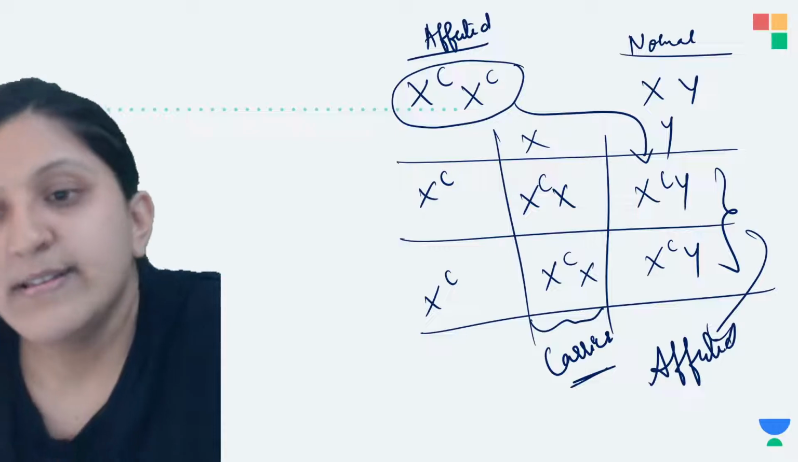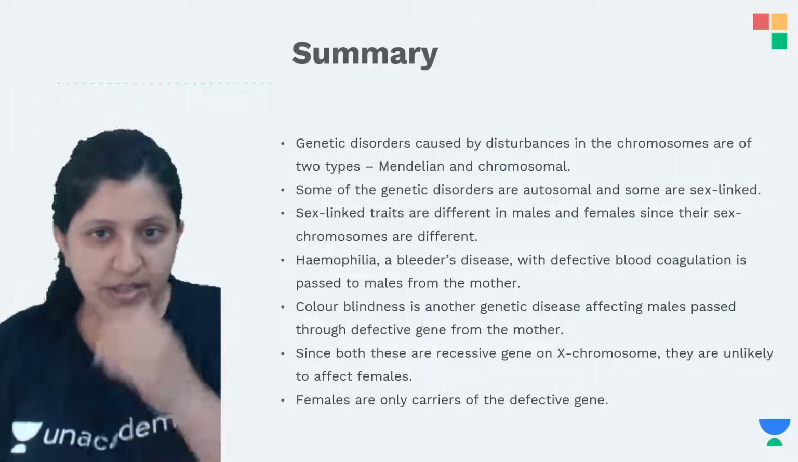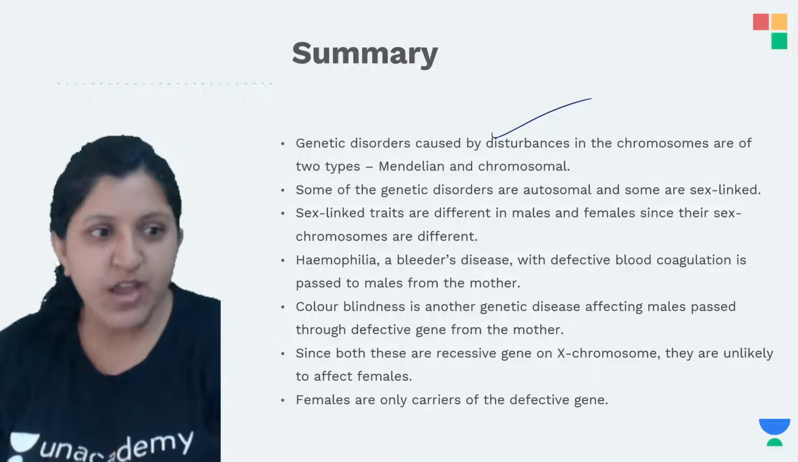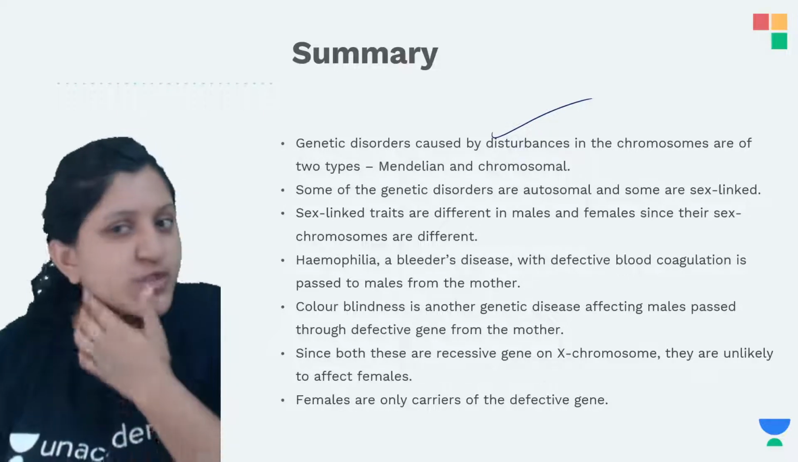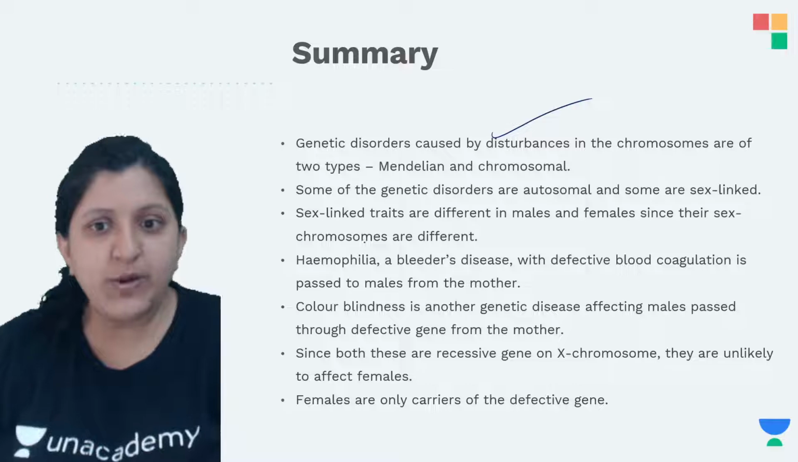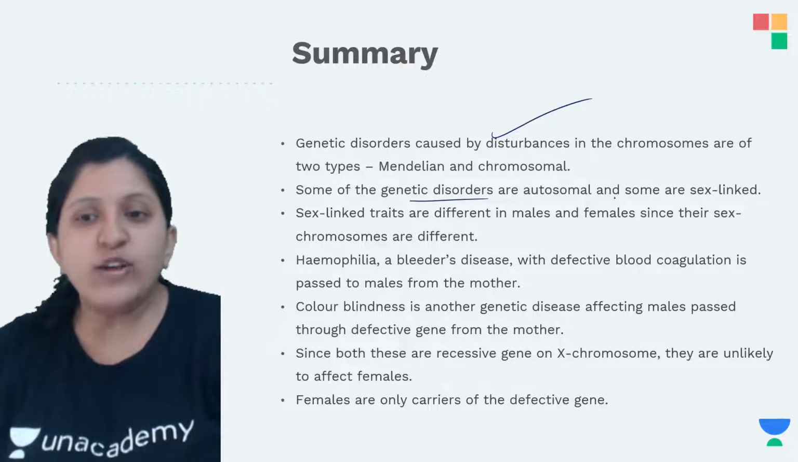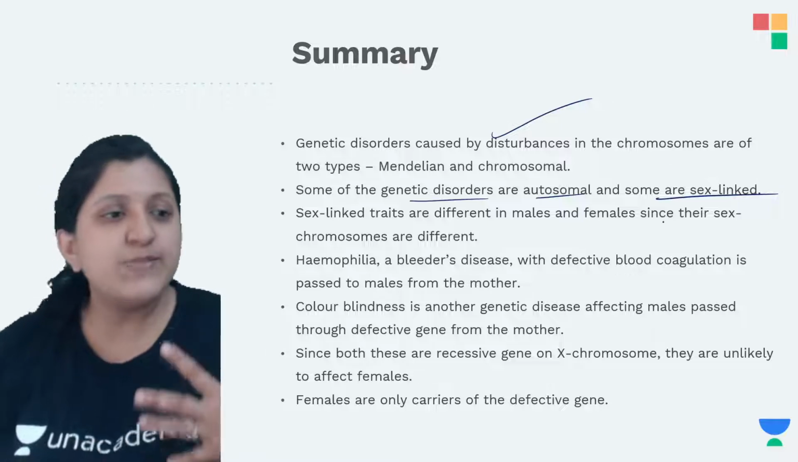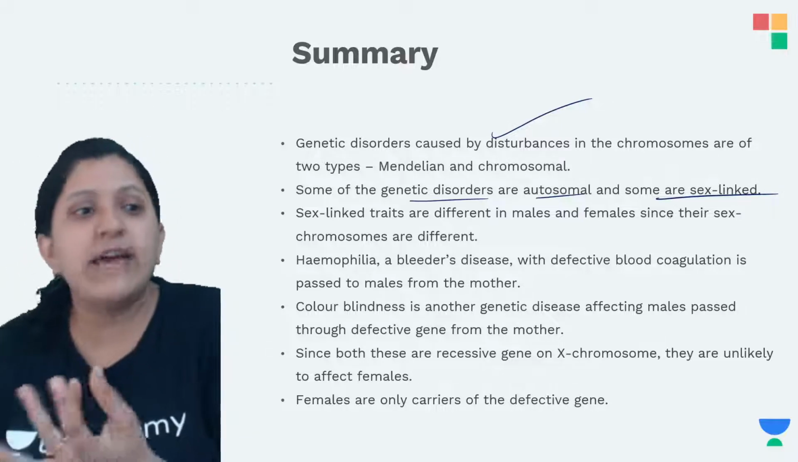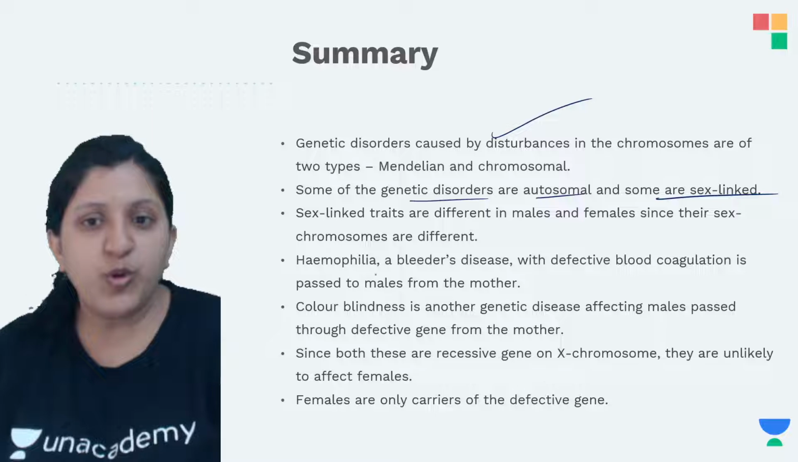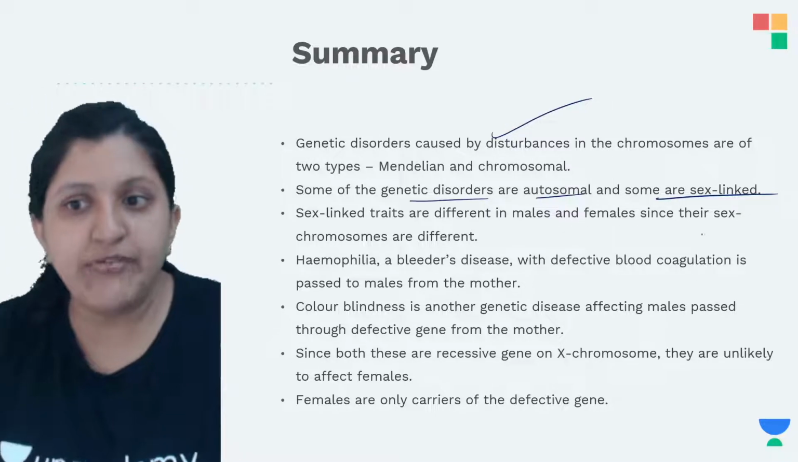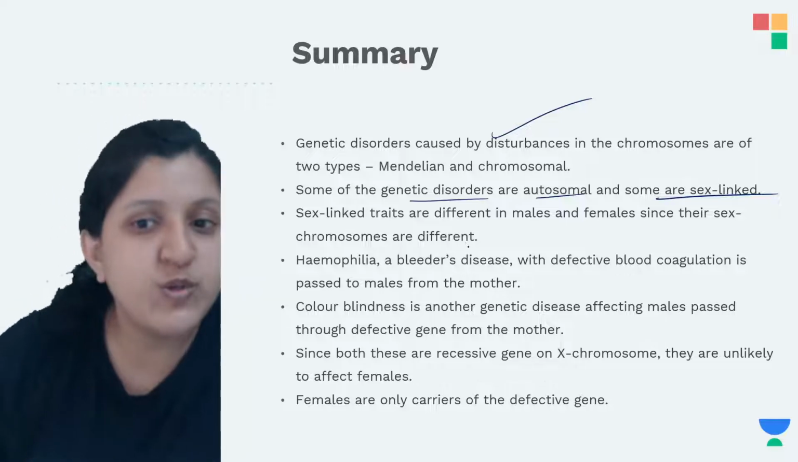Okay, so let's see this. Genetic disorders caused by disturbances in the chromosome, these we can find of two types, Mendelian and chromosomal. Some of the genetic disorders are autosomal and some of them are sex linked. That is, body related ones, and some are X chromosome or Y chromosome related ones. So sex linked traits are different in males and females since their sex chromosomes are different.